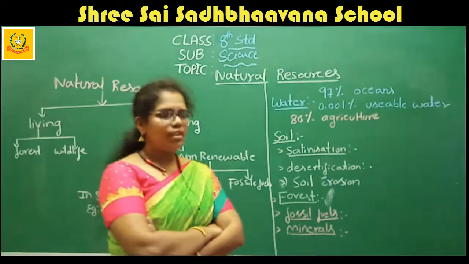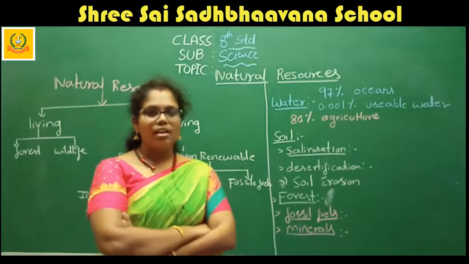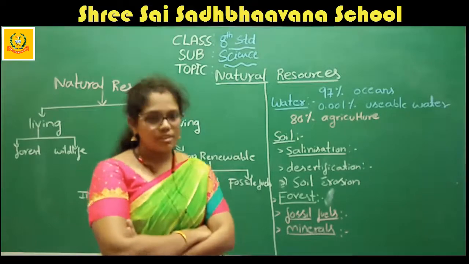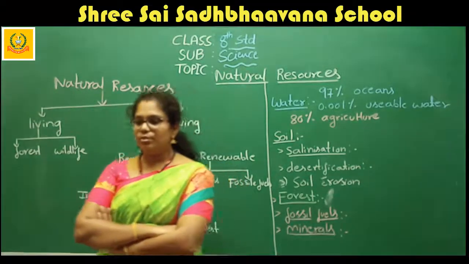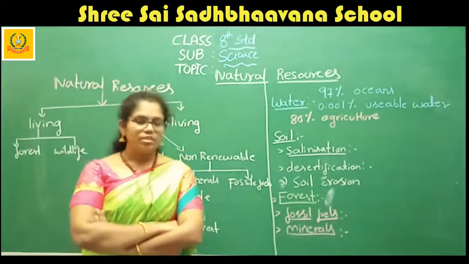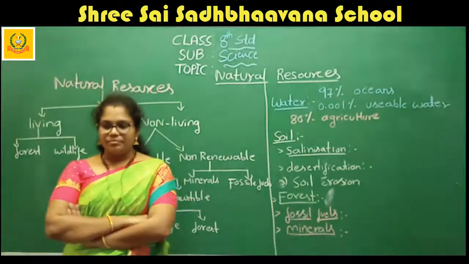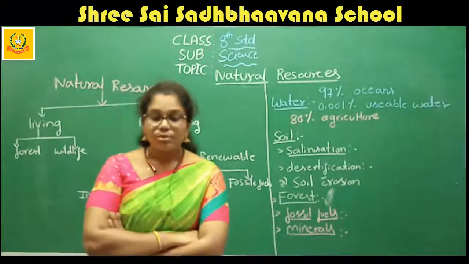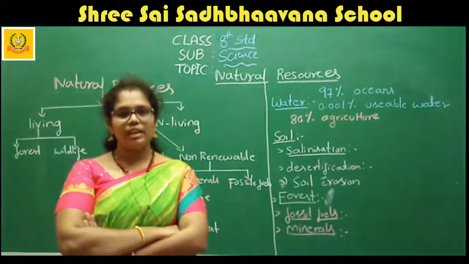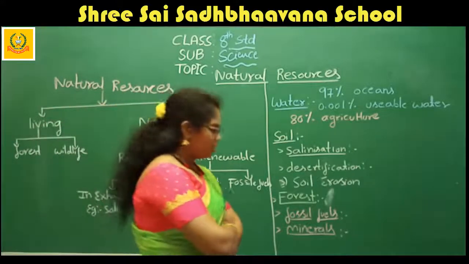There are so many movements, right? Like the Chipko movement and many others, which came to increase the trees in the forest. That is known as afforestation. These are the two important things you want to know about the forest. Another important thing is wildlife. The wildlife also helps to increase the quality of the forest. Due to the presence of wildlife, we increase the quality of the forest.